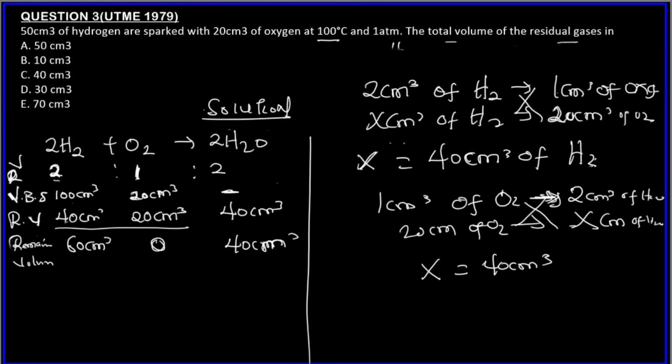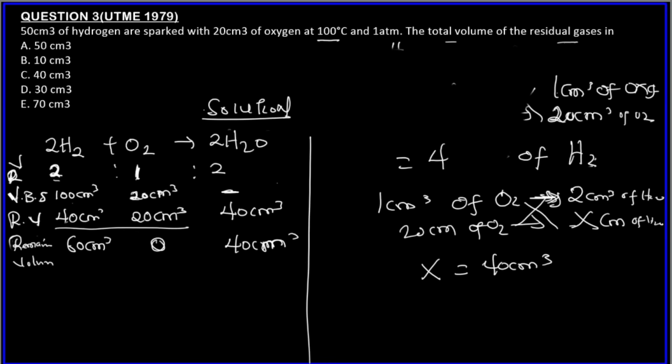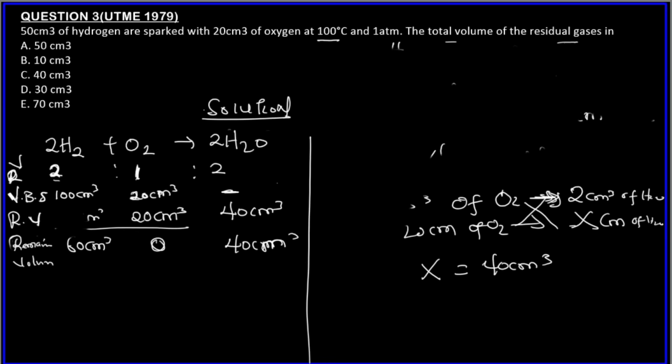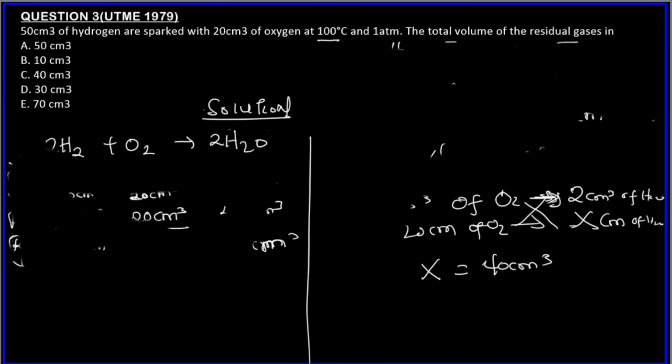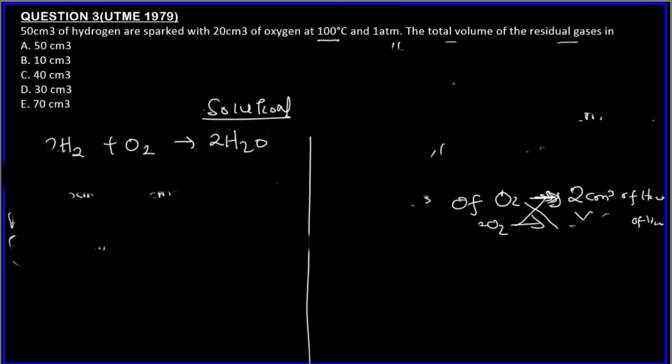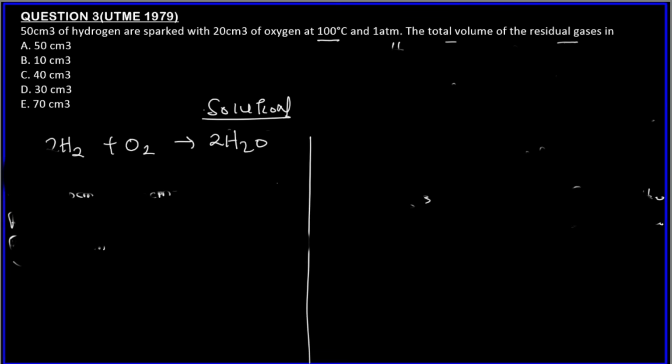So the total volume of residual gases. Okay, we found. Oh, I was using 100. Oh my God, sorry, I was using 100. It's not 100, though. It's 50. That means we have to start this all over again. I am so sorry, that was a mistake from me. It was 50.